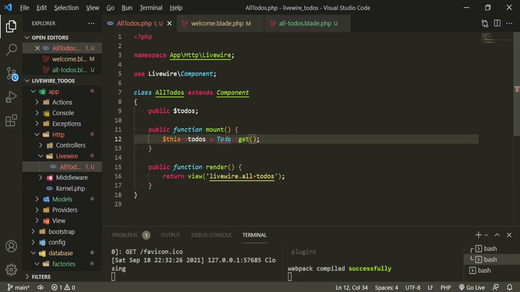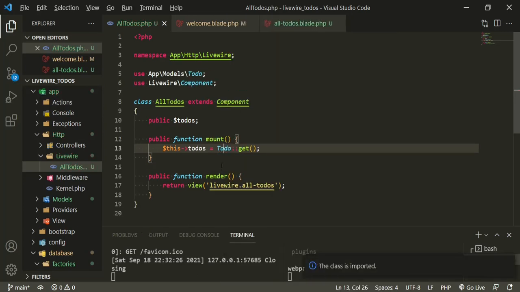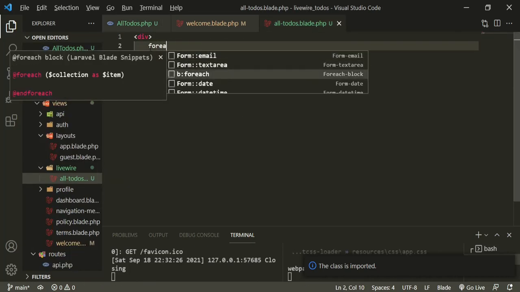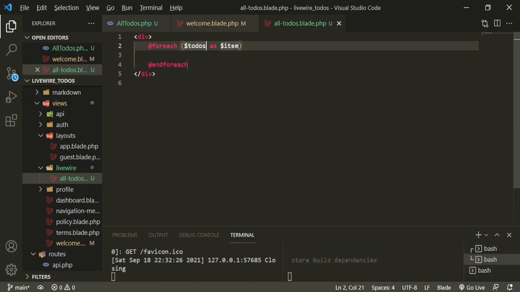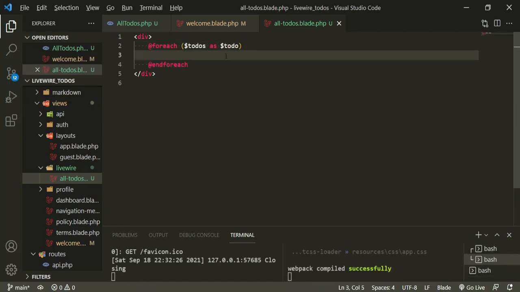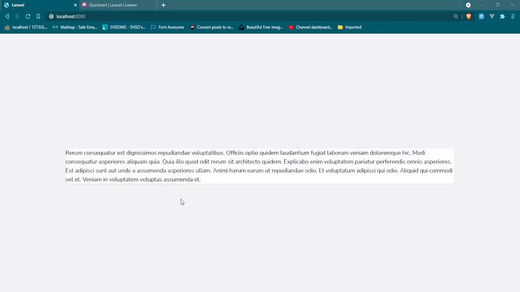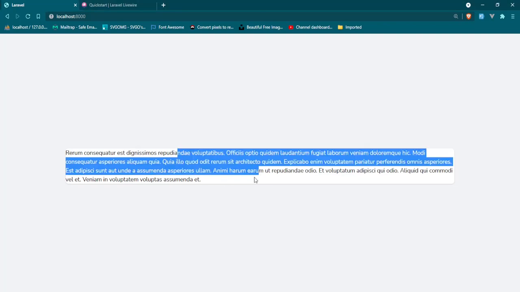And let's go ahead and import this to-do. So let's head back to this Livewire all to-dos blade. And now we can say in here, for each to-dos as to-do, and then we'll have a span tag, and in it we'll say to-do item. Okay, so now let's go back, refresh, and there we go. It doesn't look great, but it is there. So we have all of our to-dos listed.